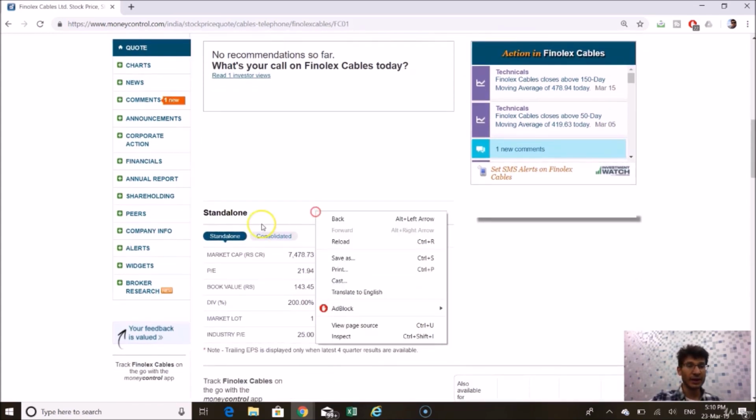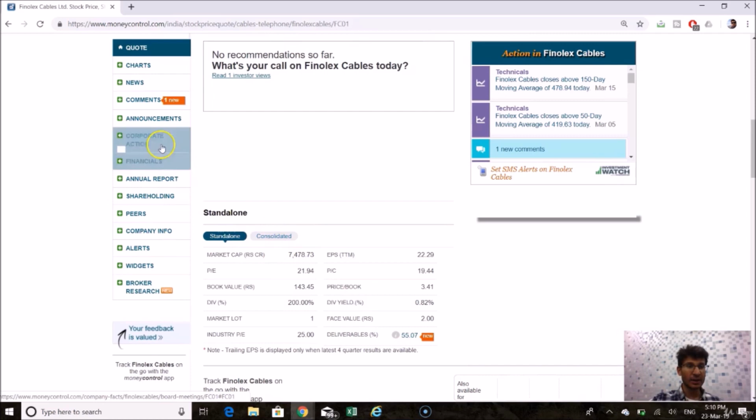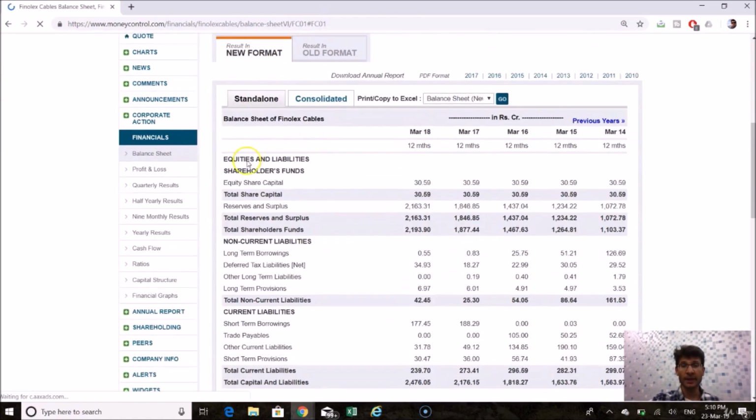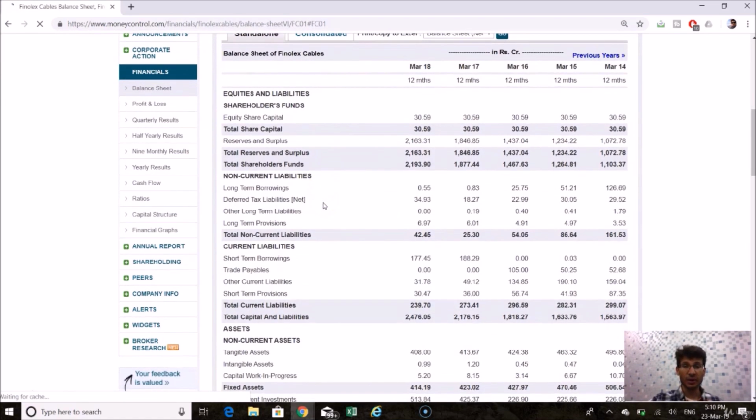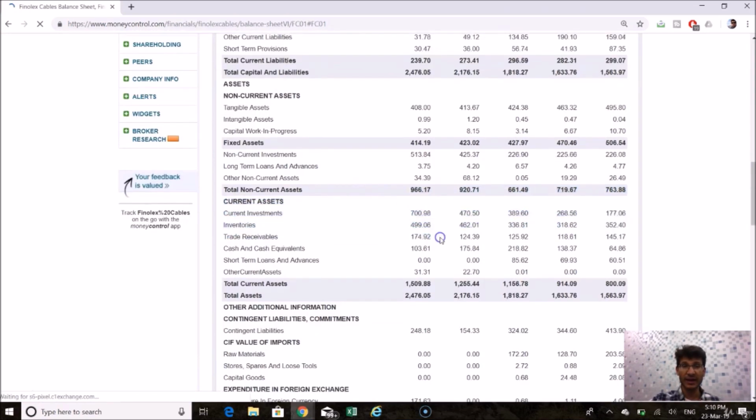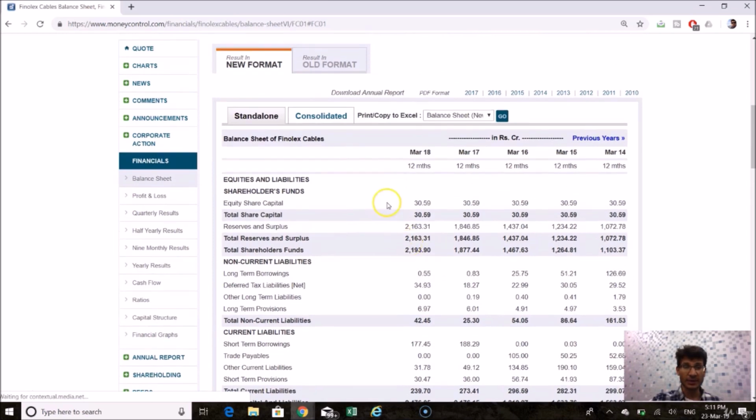So moving further, if we check out the fundamentals and go on to financials, we particularly see 2 to 3 factors in any particular stock. The first will be reserves and the borrowings that the company has. The company doesn't have any long-term borrowings here. If we see, there are no borrowings, going on to the consolidated